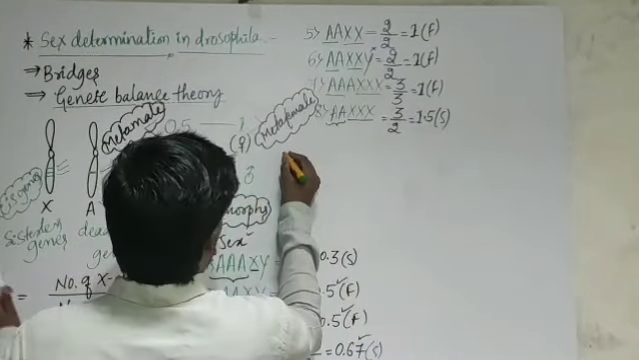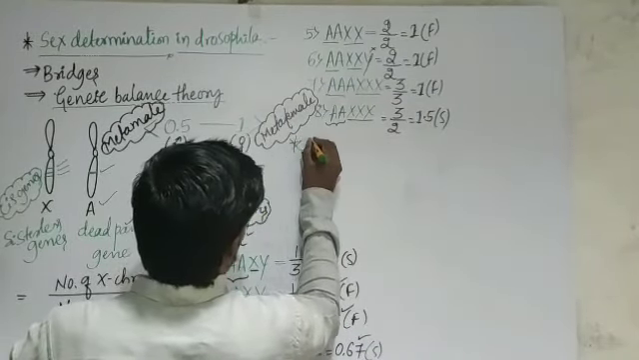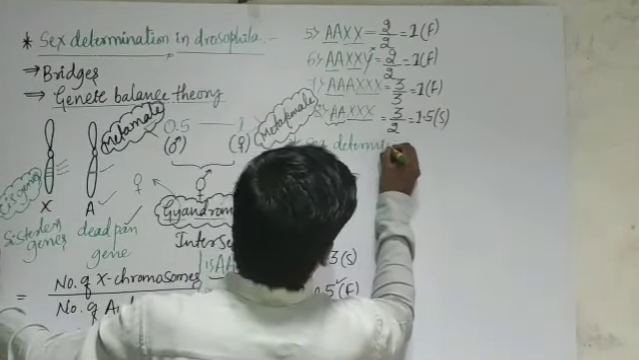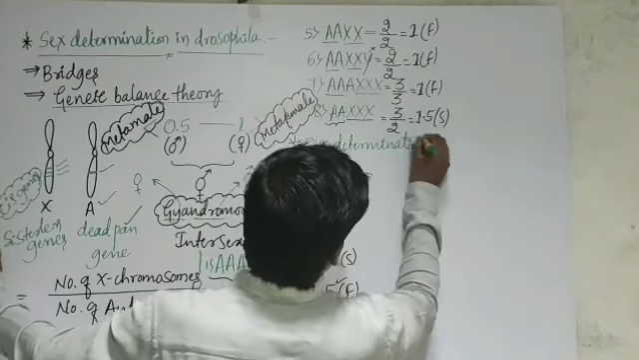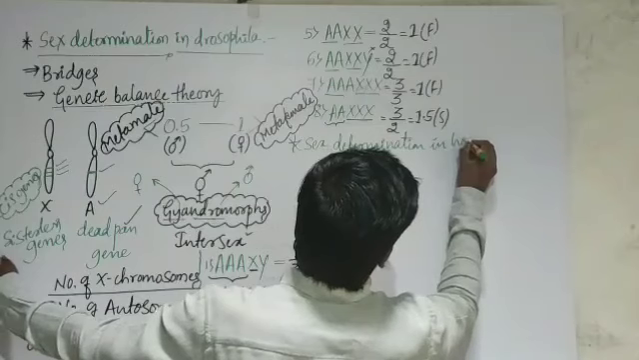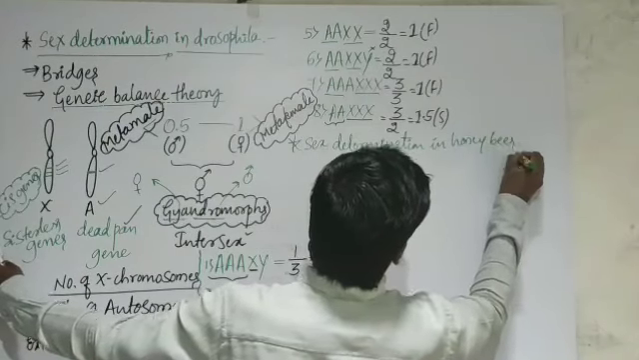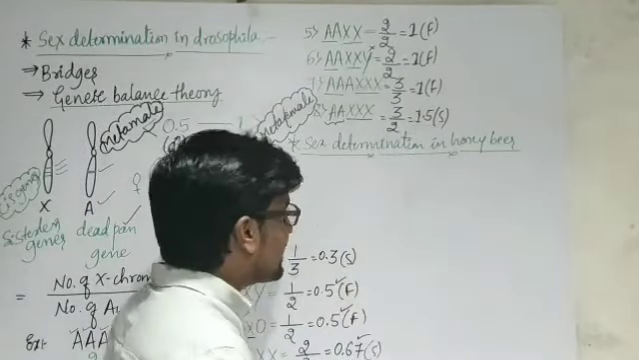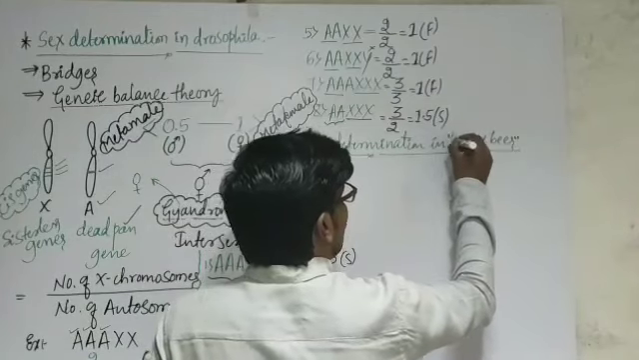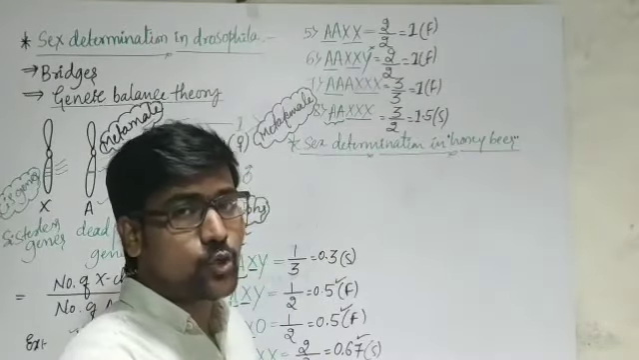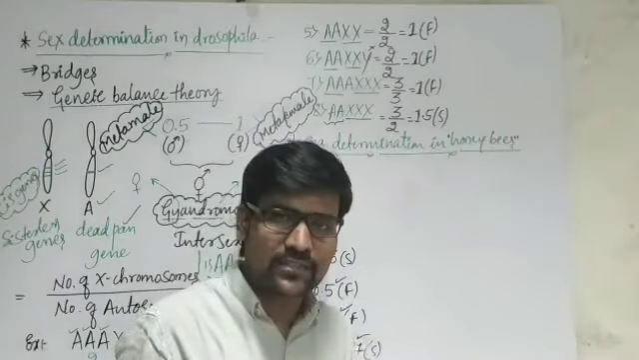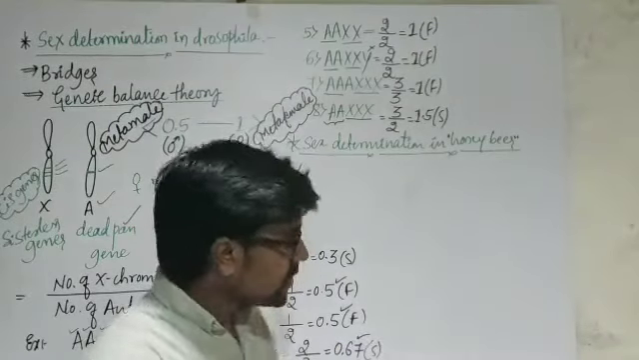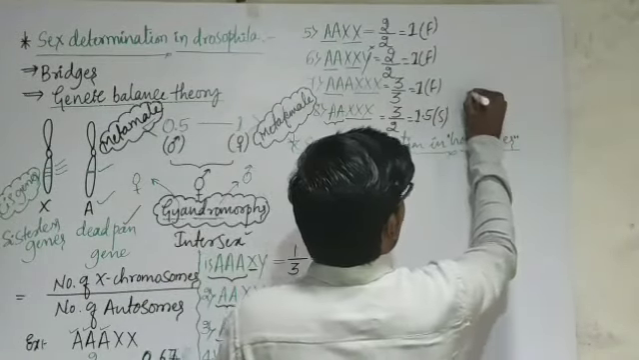And along with that, let me consider another special category of sex determination, in honeybees. Sex determination in honeybees. As we already know, honeybees are social insects, a special insect. Among all insect categories, these are the special ones. In honeybees, we usually have three categories.